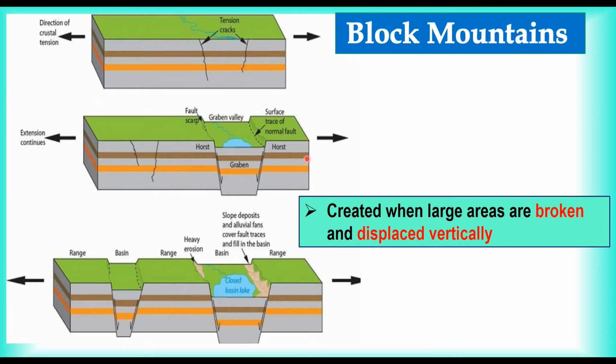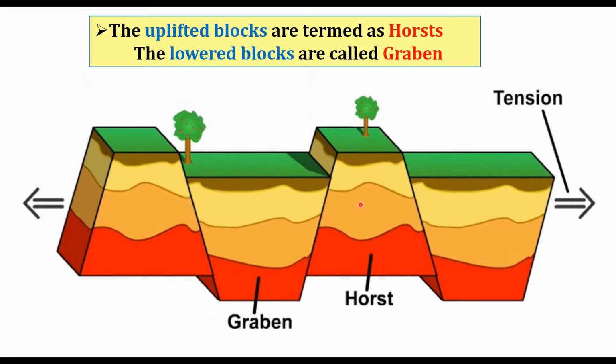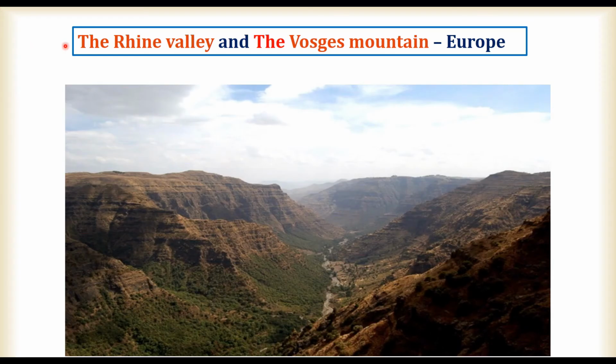This is how a block mountain is formed. The uplifted blocks are called horst and the lowered blocks are called graben. The Rhine Valley and Vosges Mountain in Europe are such block mountains. Here you can see a view of the Rhine Valley.